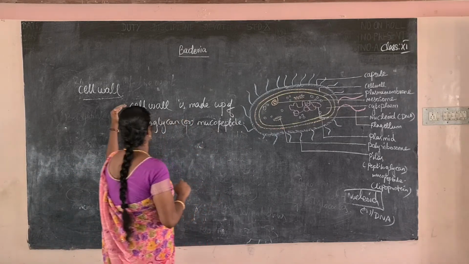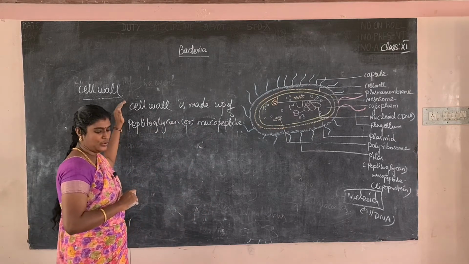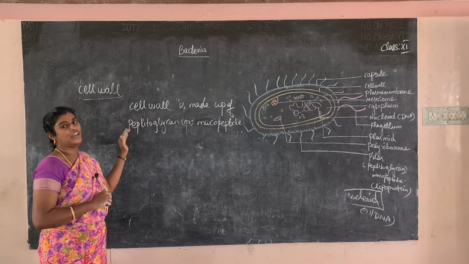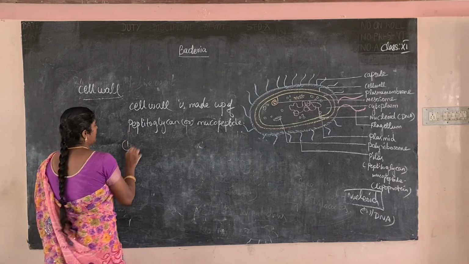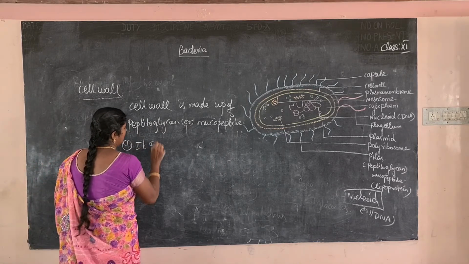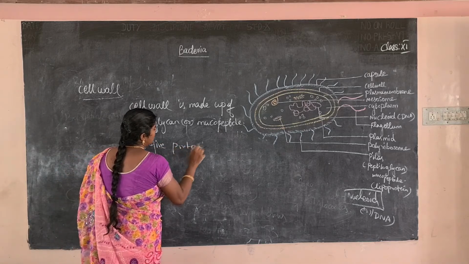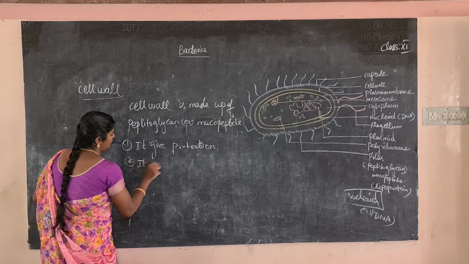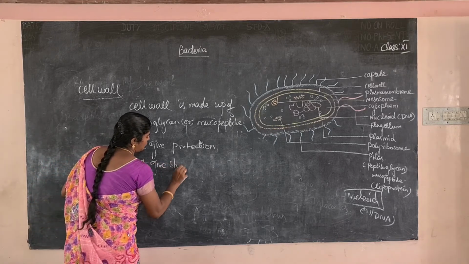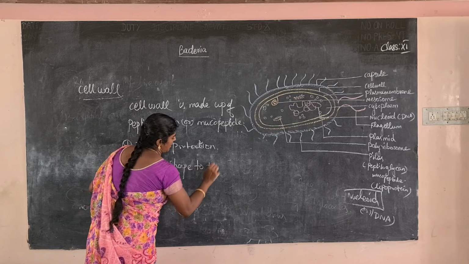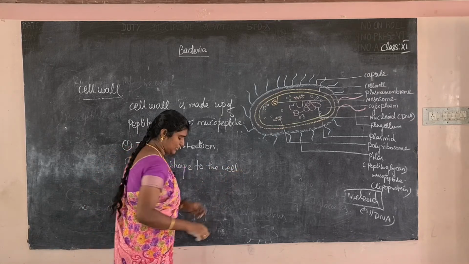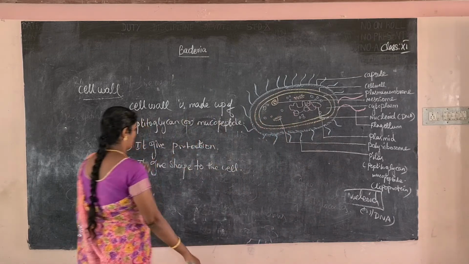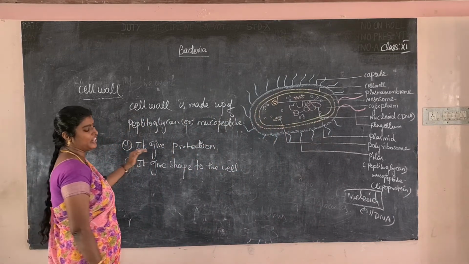What is the main use of the cell wall? It protects the cell. First one is protection. Next one, it gives shape to the cell. The cell takes the shape of the cell wall. So the main uses of the cell wall are that it gives shape to the cell and it gives protection.